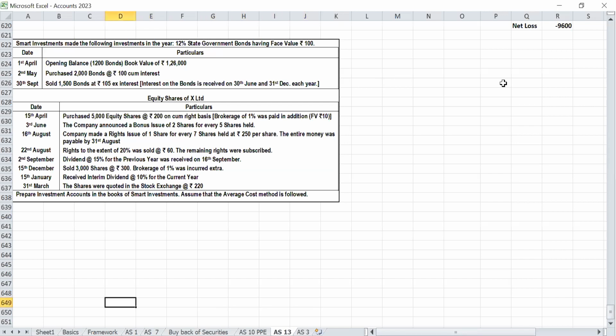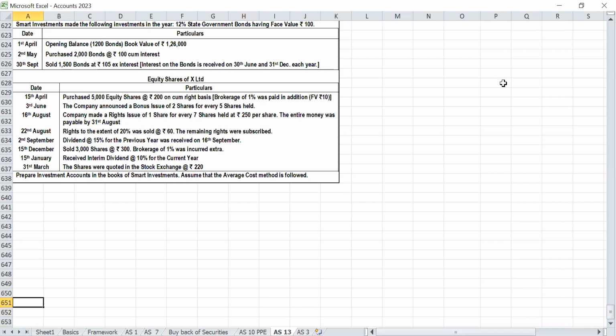Read the sum. Step by step we will finish. Smart Investment made the following investments in the year: 12% state government bonds having face value rupees 100.